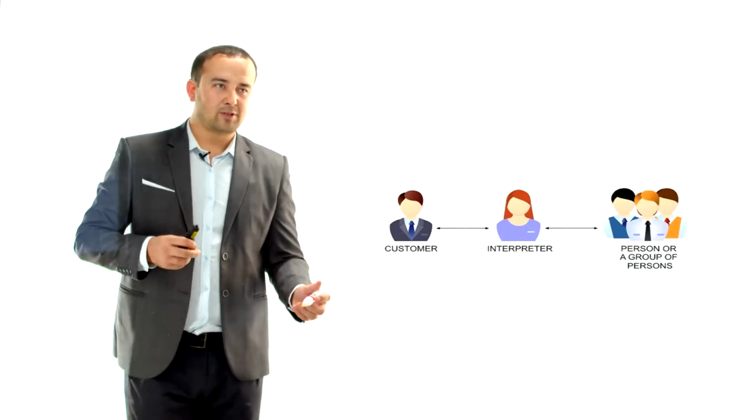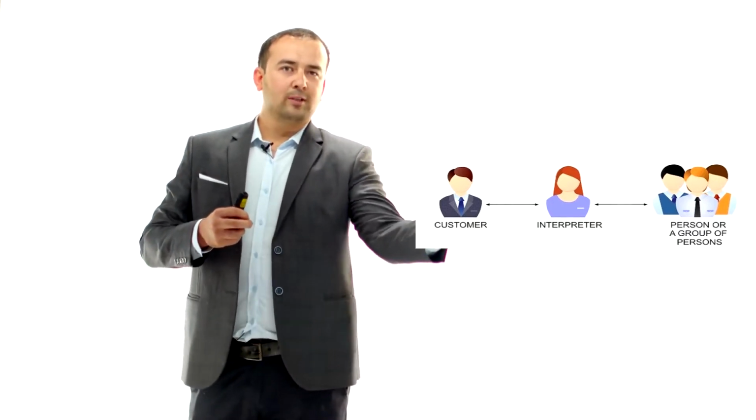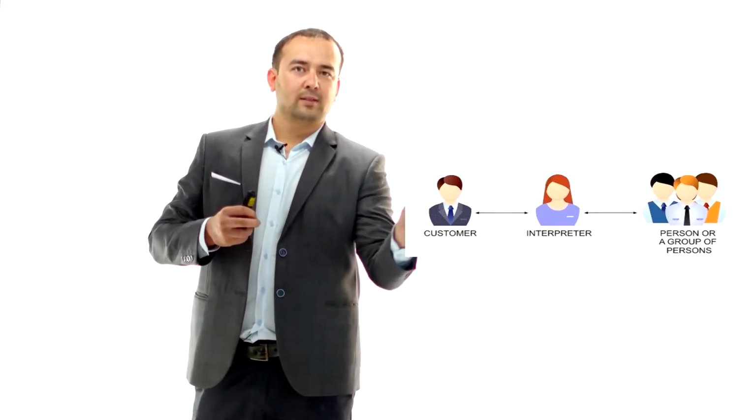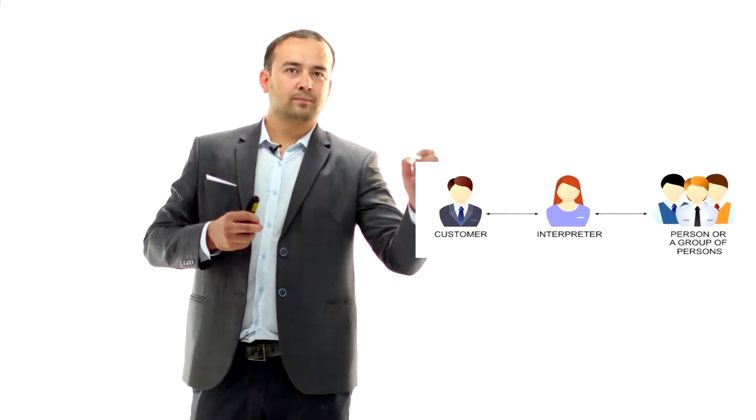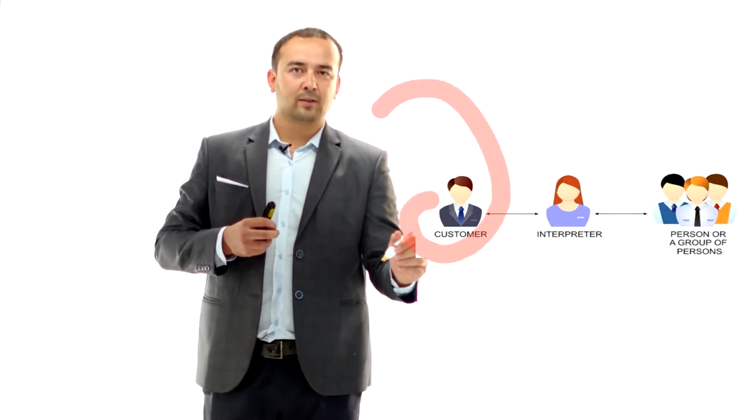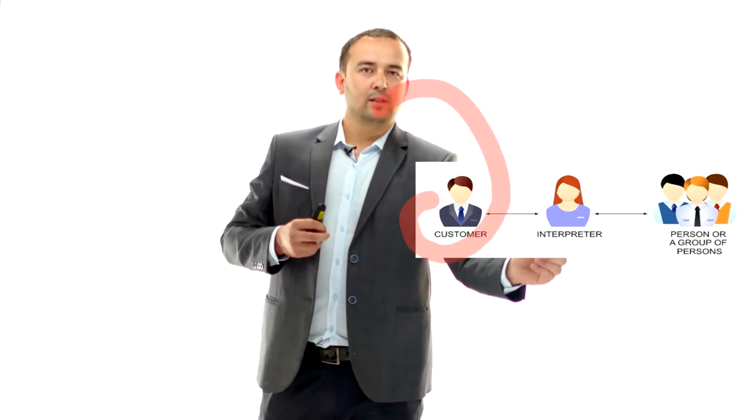So here, as you see, we have the customer. Okay, we have this customer, all right. And then we have this interpreter.